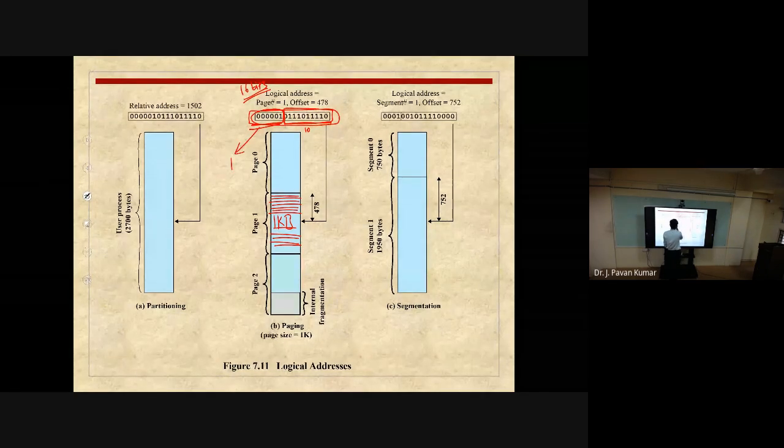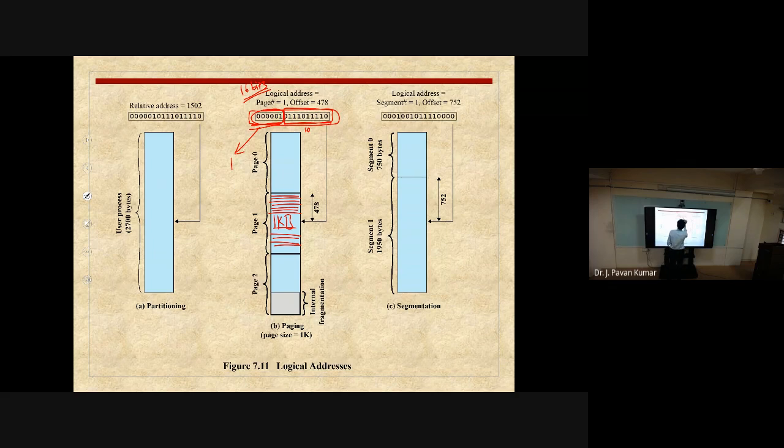Because I think you know how to convert a binary number into decimal, and decimal into binary. These conversions you might be knowing. If possible I will show one. Next, this is the actual one of the 1024 addresses.